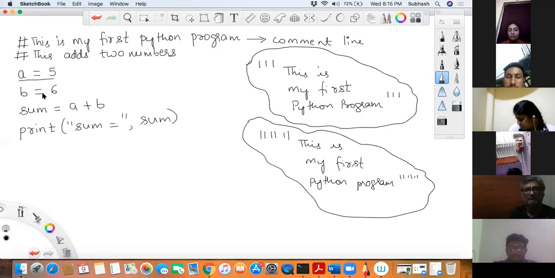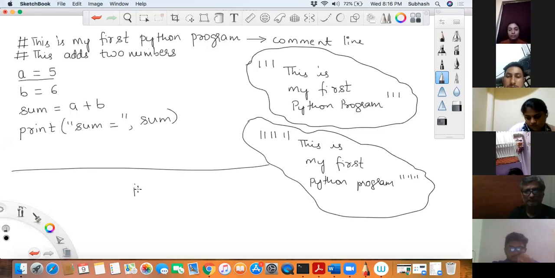If it was in C or Java, there would have been a difference. That is first creating a variable and then giving value to it. Let me give you an example in C so that you understand. People who don't know C, don't worry, absolutely okay. Those who know C, try to make out the difference.